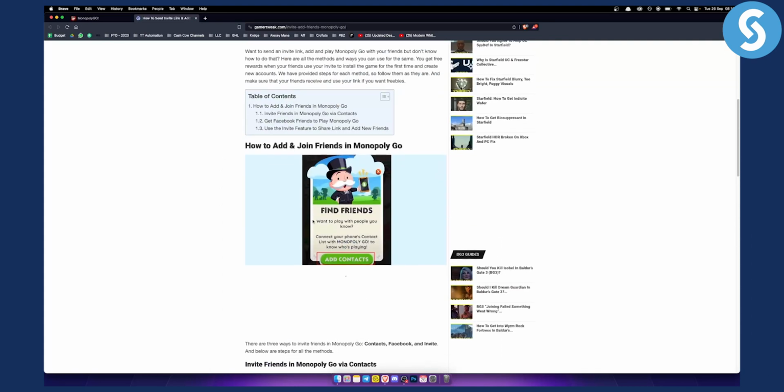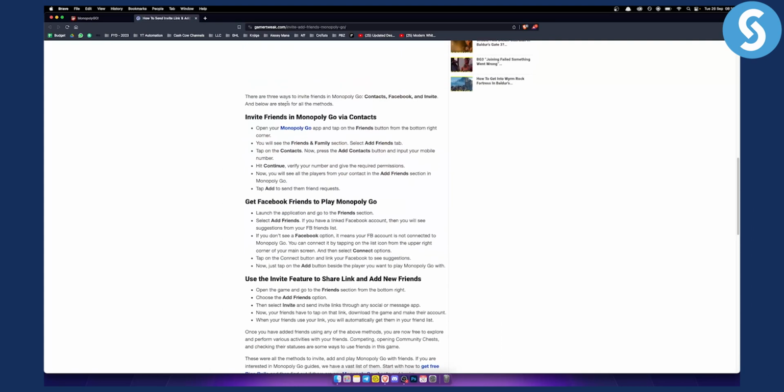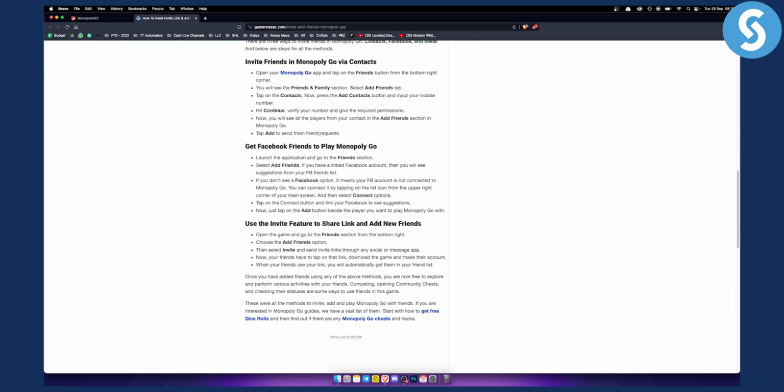As you can see, this is the first way, right? You can invite friends in Monopoly Go via contacts. You go to Monopoly Go and tap on the friends button, and then you will see the friends and family section here. You can select the add friends tab, then tap on contacts and press the add contacts button. And basically here you will be able to add friends via your contacts.